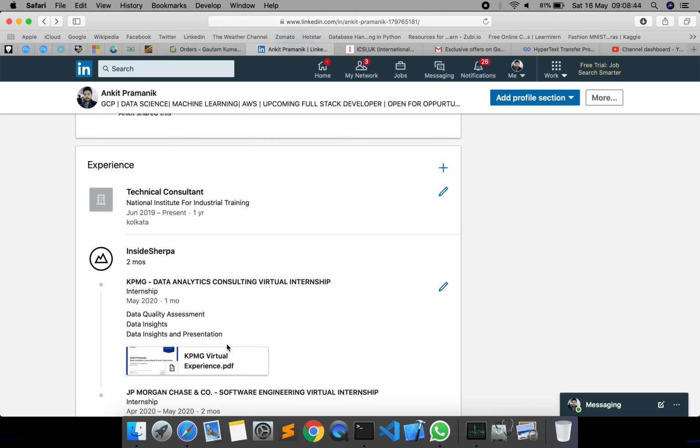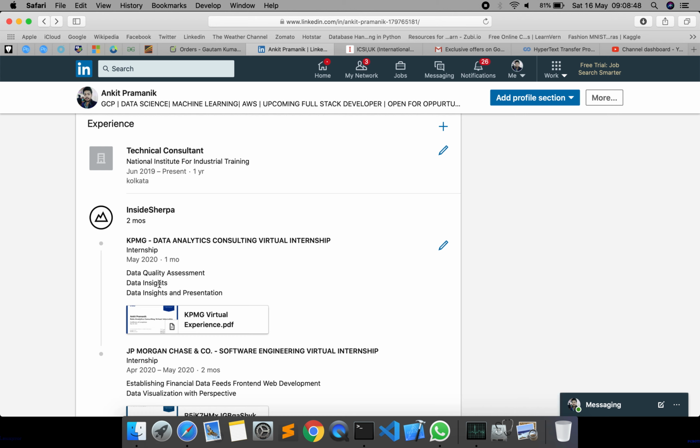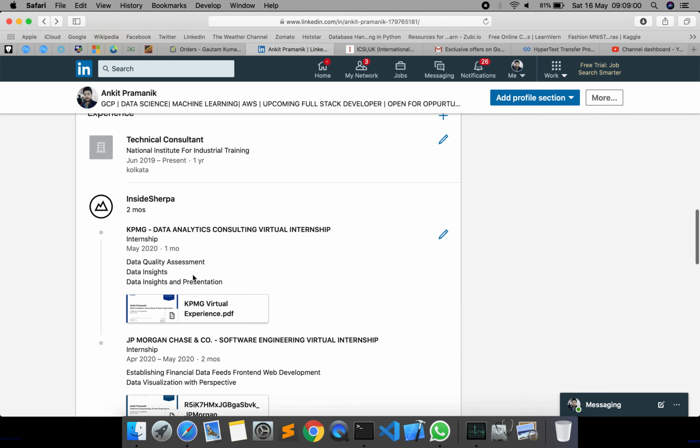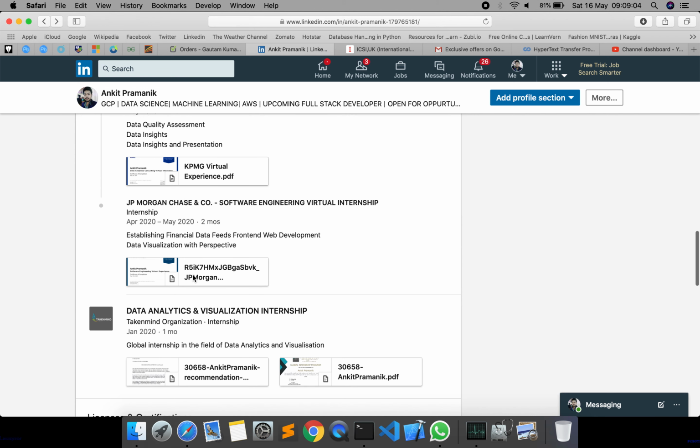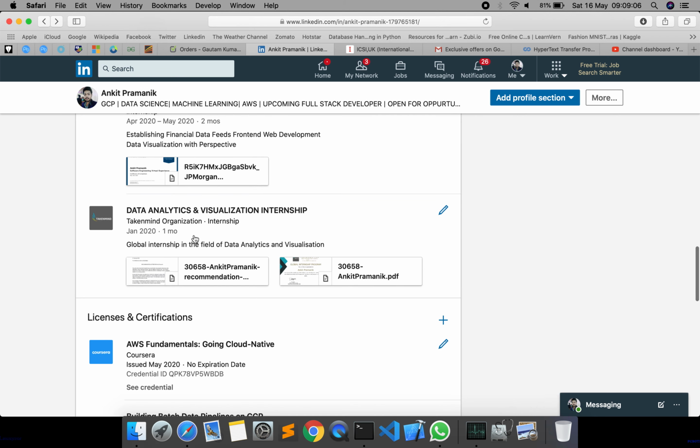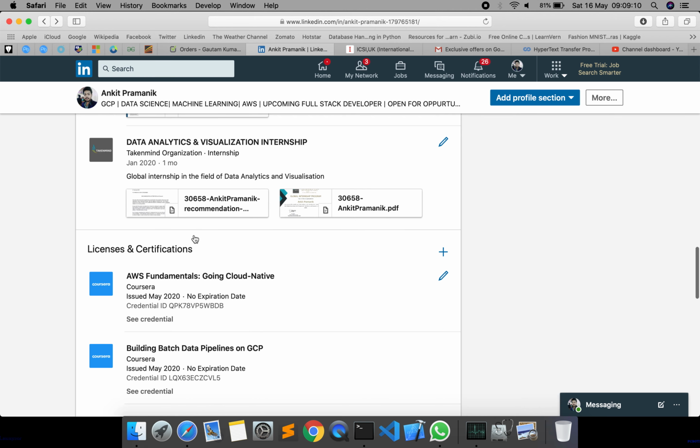One of them is Inside Sherpa, which is offering virtual internships, okay, for 1 month or 2 months based on certain skills. They have some tasks for you, and you have to complete them at your own pace, on your own time. I'll be coming to this part next. Okay, so these are virtual internships. You don't have to go to the office, you can sit at home and do this. Okay, another one I have done, which was a virtual internship, was at Taken Mind. So it really doesn't matter.